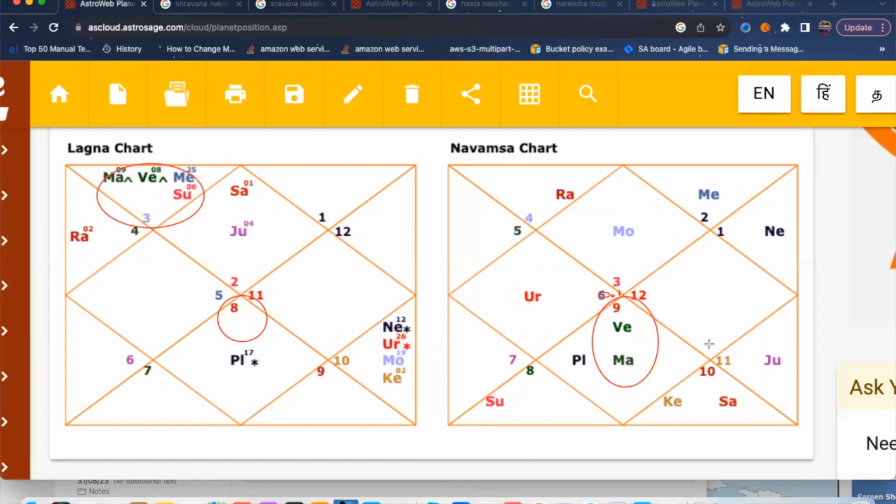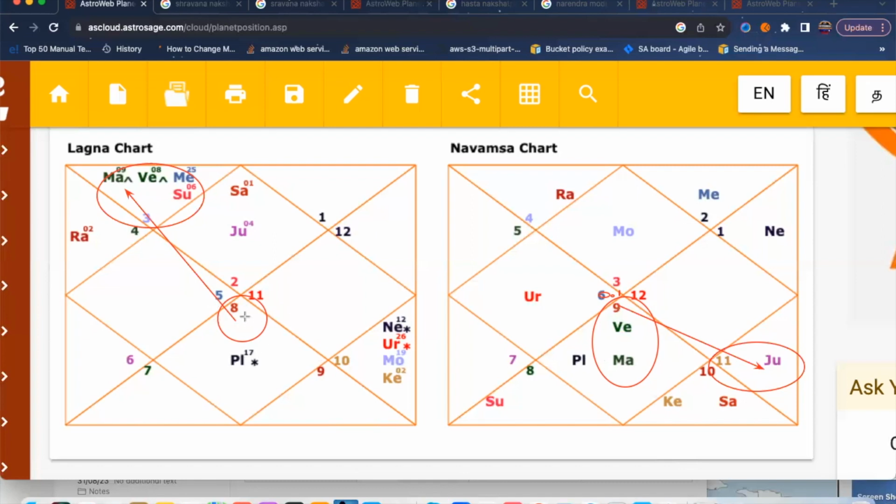And here you can see Jupiter is sitting in the 9th house. So the 7th house lord is in the 9th house, and here the 7th house lord is in the 2nd house. Okay, so it's the combination of 2nd house, 9th house, Jupiter, Mars. So Mars impact is very much more, because here Mars is sitting in the 7th house, and the 7th house lord is also Mars.